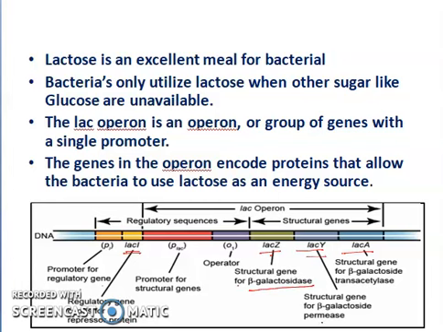And LacY will code for the structural gene for beta-galactosidase permease. Next is LacA, the structural gene for beta-galactosidase transacetylase. We have to remember the functions of LacZ, LacY and LacA. And this is a promoter for the structural genes.